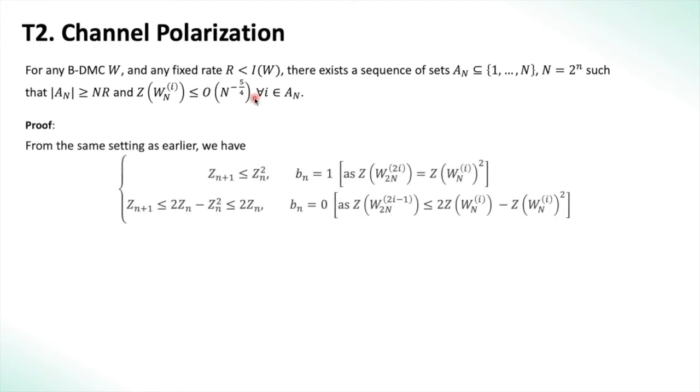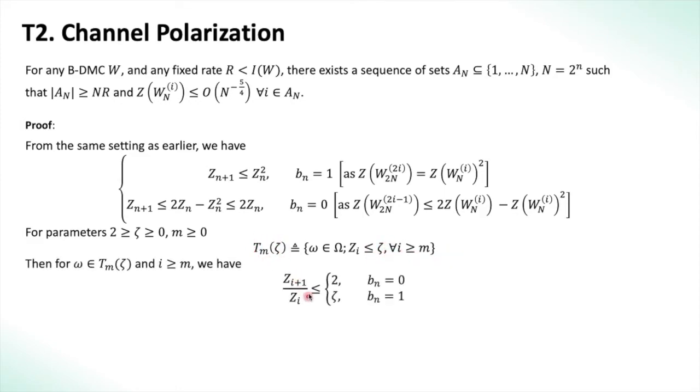Look at the proof again. We have the same setting as earlier, but Z_{n+1} is less than Z_n squared for B_n equals 1. Now for B_n equals 0, we have Z_{n+1} is less than 2 Z_n minus Z_n squared, but since Z_n is always positive, it is lesser than 2 times Z_n. If we define any two parameters, zeta, where zeta is bounded between 0 and 1/2, and m greater than 0, and define T_m of zeta as a set such that Z_i is less than zeta for all i greater than m, then for the event T_m of zeta, we have Z_{i+1} divided by Z_i is less than 2 if B_n is equal to 0 and is equal to zeta if B_n is equal to 1 from these results.